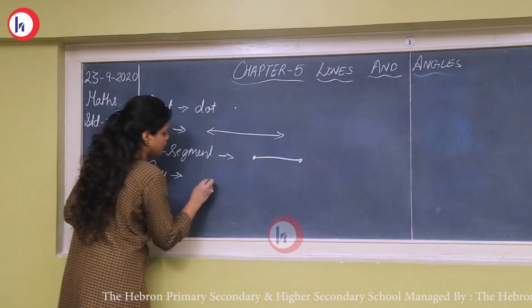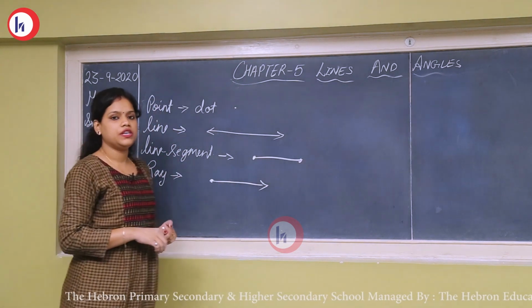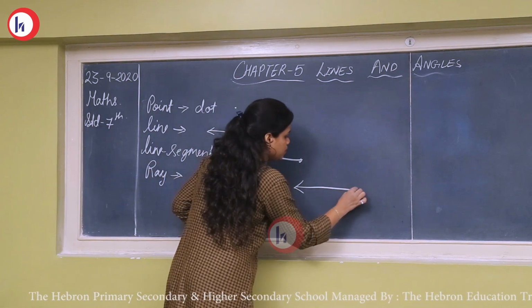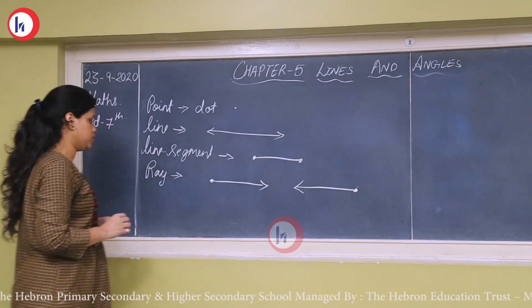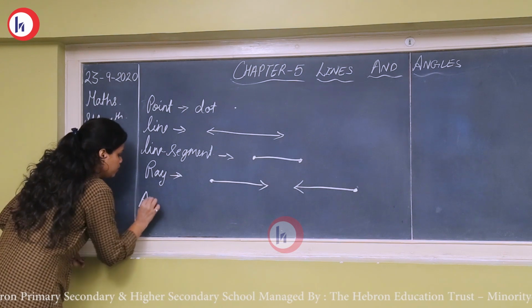Ray. Line having one end point and in one direction it keeps on extending, that is a ray. It can be on both the directions. It has one end point and in one direction it keeps on moving, so that is your ray. Okay. Now coming to angle.